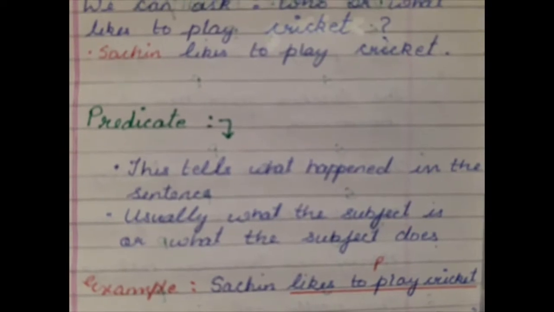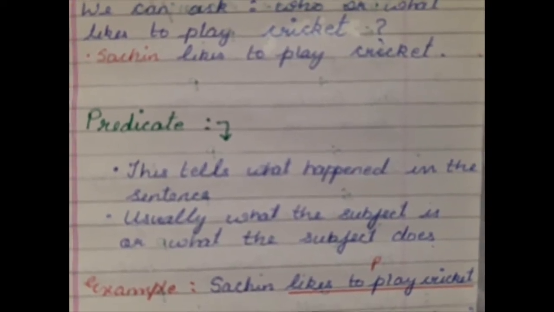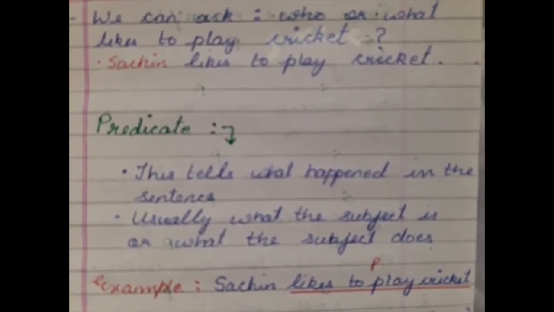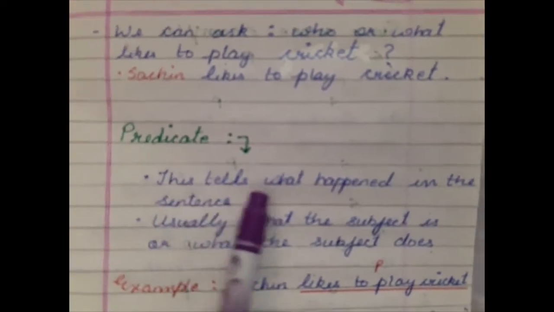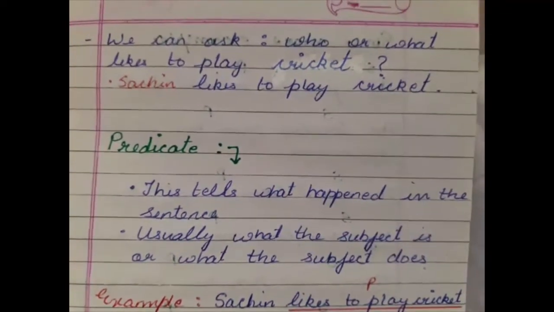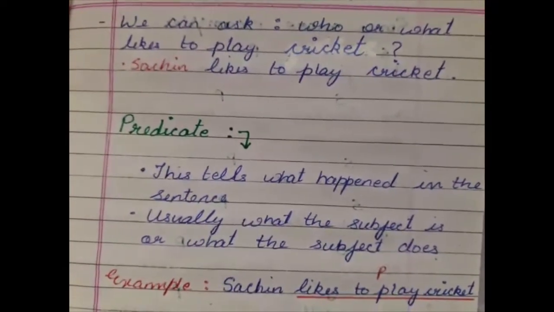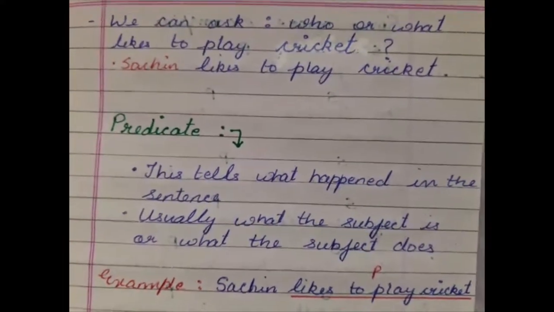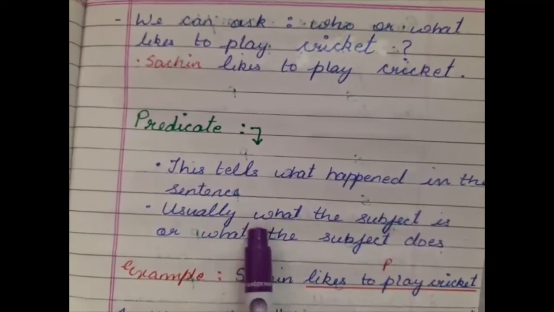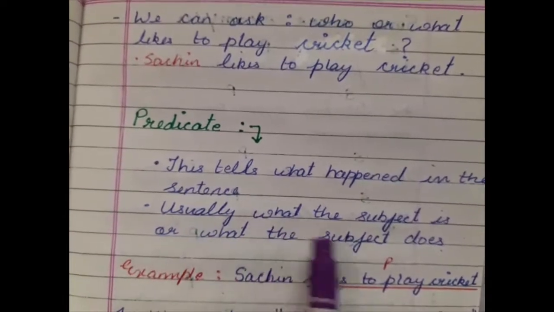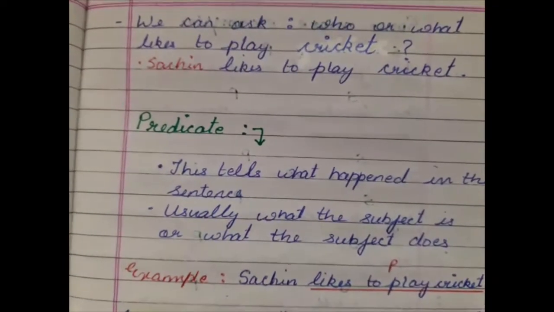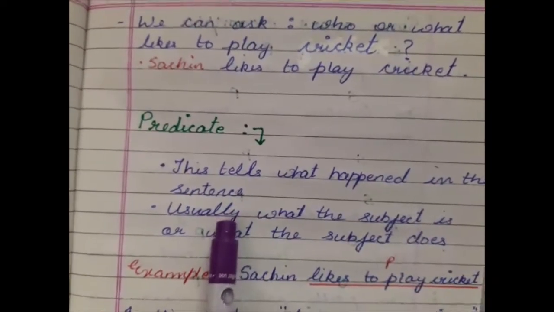Now the second part is the predicate. Once you have identified the subject, the rest of the part is the predicate of the sentence. This tells what happened in the sentence. So the predicate tells us what is happening in the sentence or what the subject is actually doing in the sentence. Second point is usually what the subject is or what the subject does. So what the subject is or is doing in the sentence is called the predicate of the sentence.